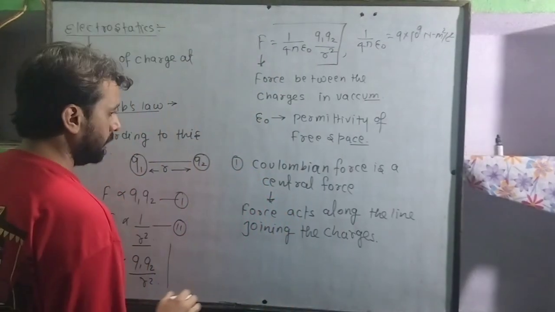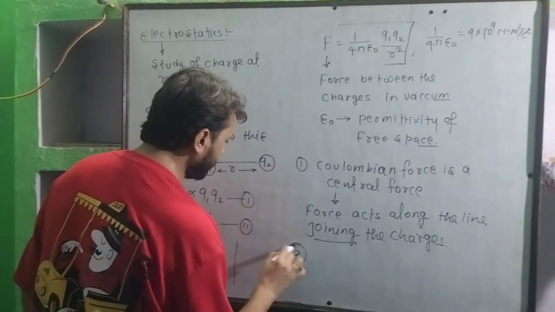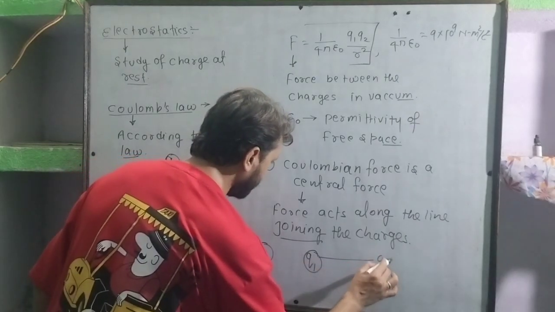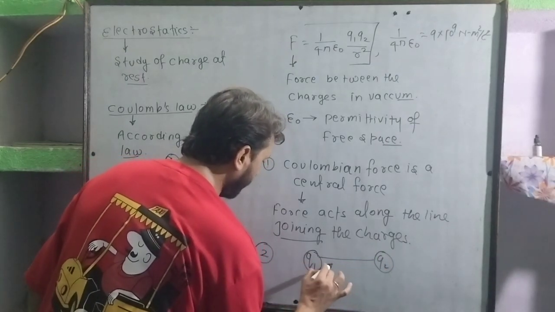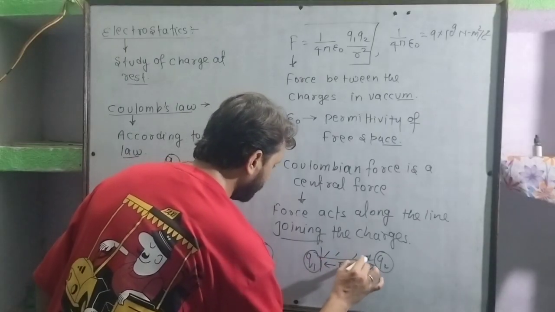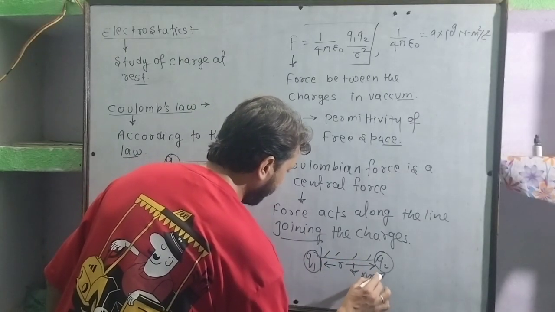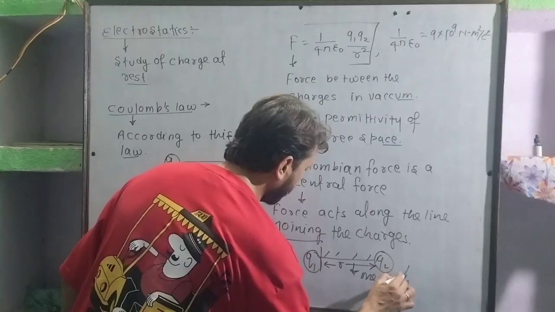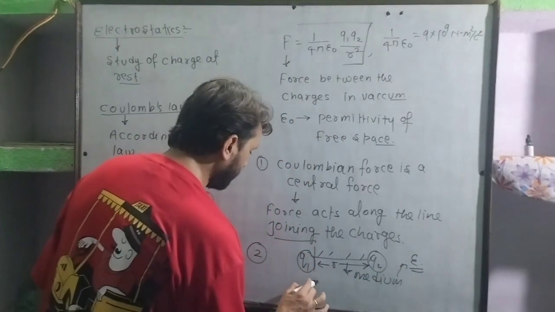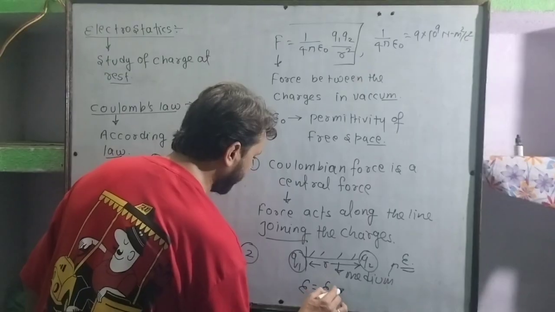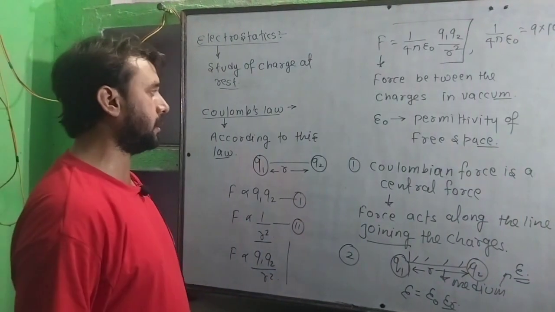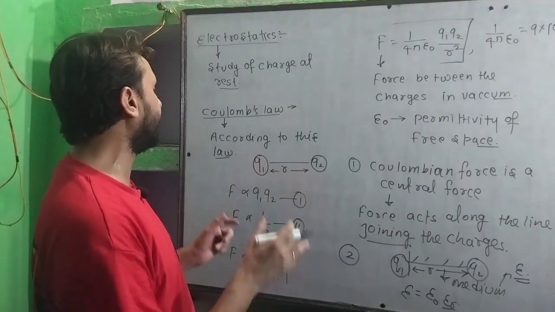Is that clear? So now second point is, if we have the charges Q1 and Q2 in a medium, and now this separation is R. This is completely a medium. Is that clear? The medium permittivity is epsilon, and the value of epsilon is epsilon naught epsilon R. Okay, so everyone please write everything which I have written on the board.